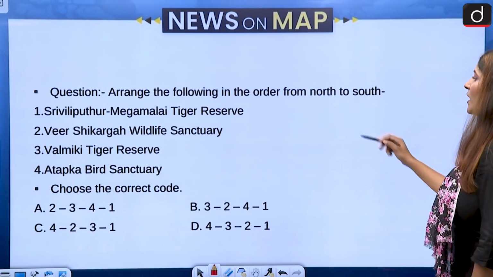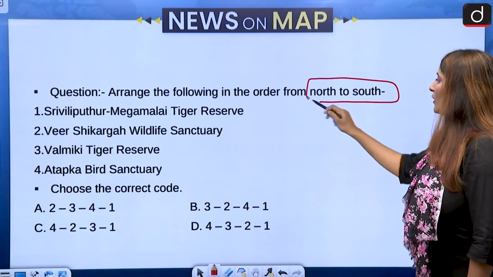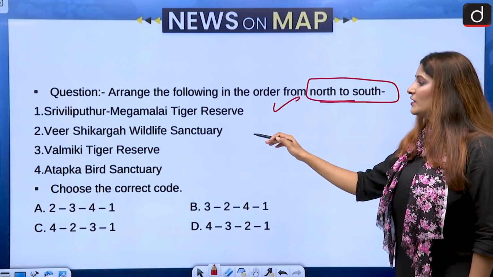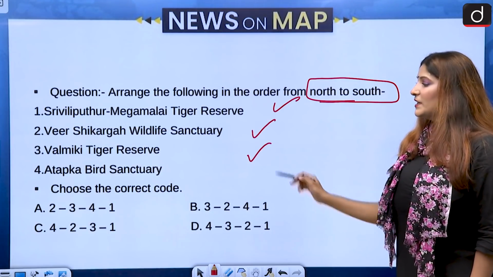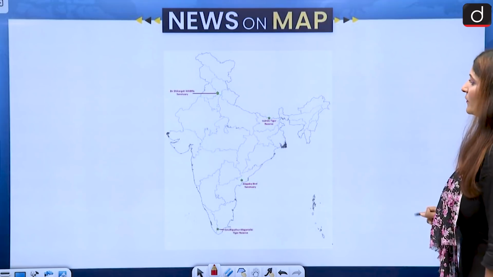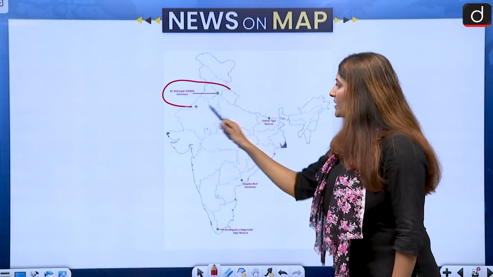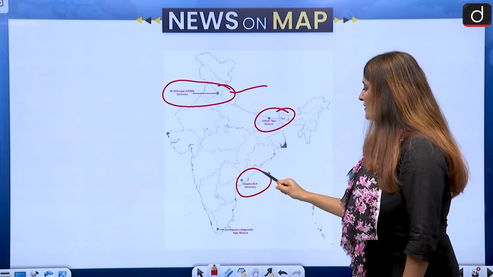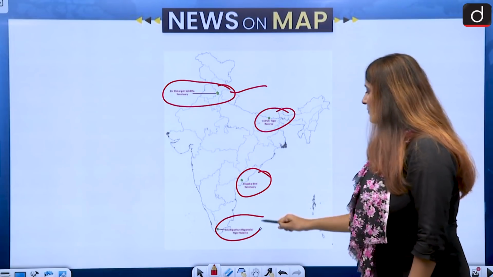Next question is, we have to arrange the following in order from north to south. Okay. Srivilliputhur Megamalai Tiger Reserve, Veer Shikhargarh Wildlife Sanctuary, Valmiki Tiger Reserve and Attapakka Bird Sanctuary. Let us see from north to south. First we have Veer Shikhargarh Wildlife Sanctuary, then Valmiki Tiger Reserve, Attapakka Bird Sanctuary, and Srivilliputhur Meghamalai.